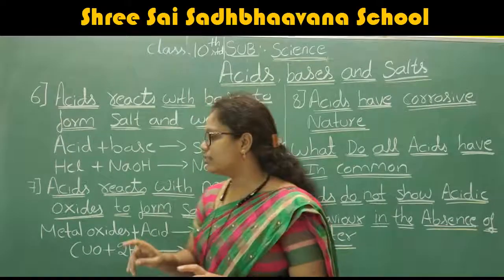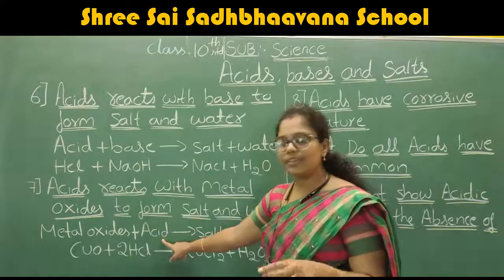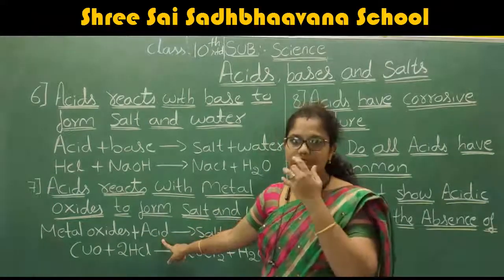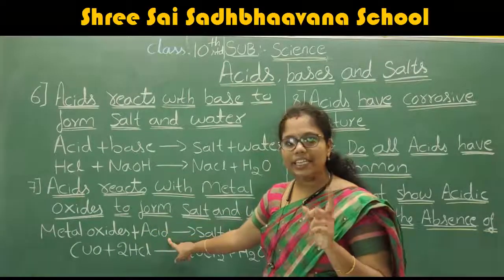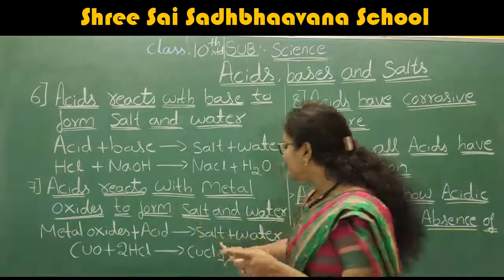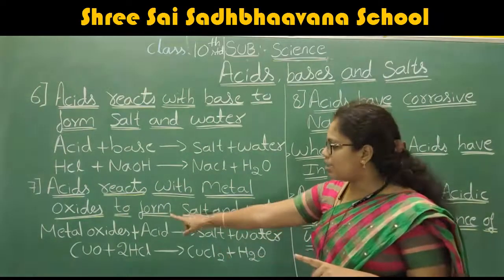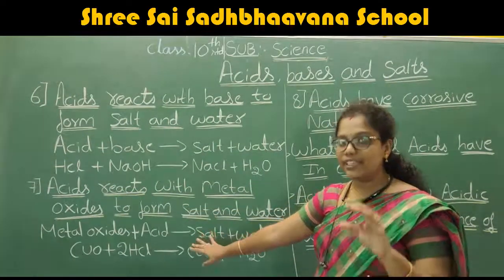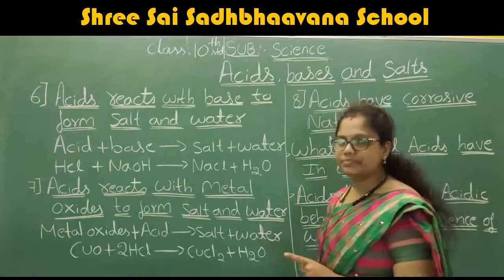The general reaction: when a metal oxide is reacted with any of the acids, it forms salt as well as water.